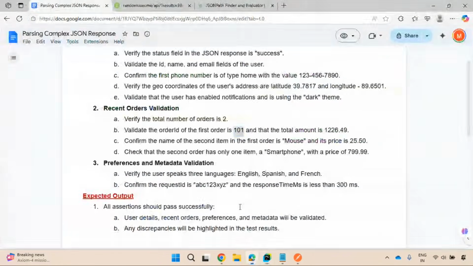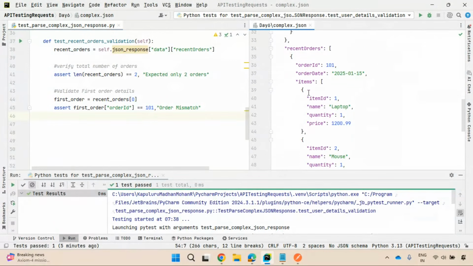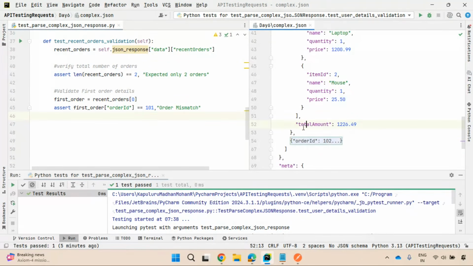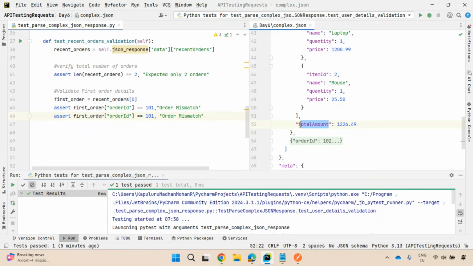Along with this, they're also expecting the total amount in the first order is 1226.49. Can I expand this? Yes. So observe here, order ID 101 and total amount. You have the total amount. Like the same way I extracted order ID, I'll extract this total amount.